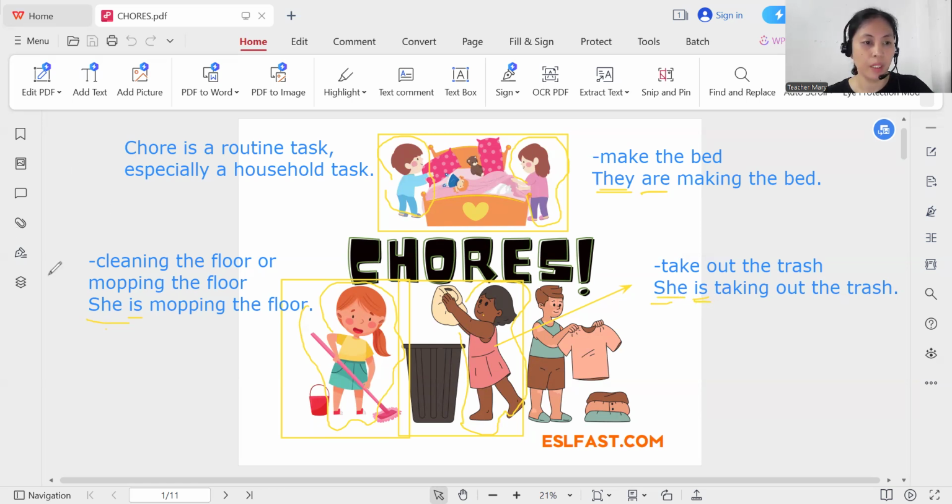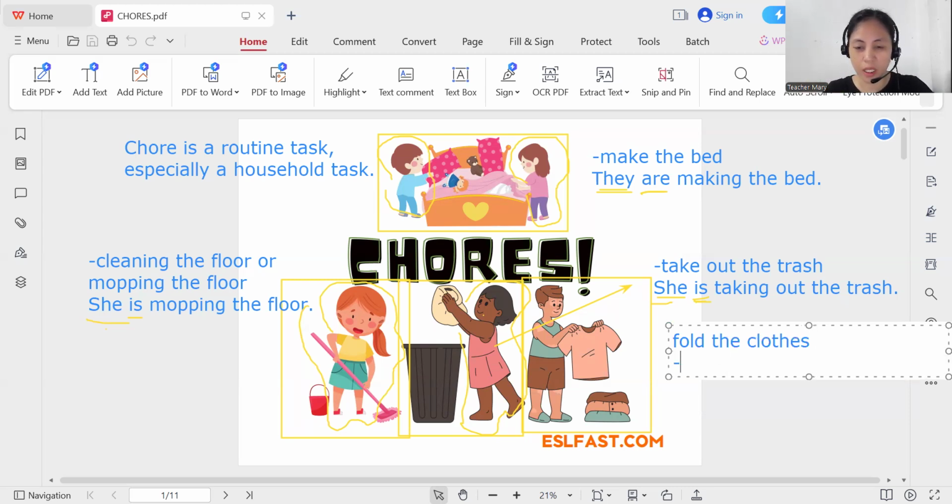Another one we have, what do you think that is? What do you call that? If you said fold the clothes, then you are very good.